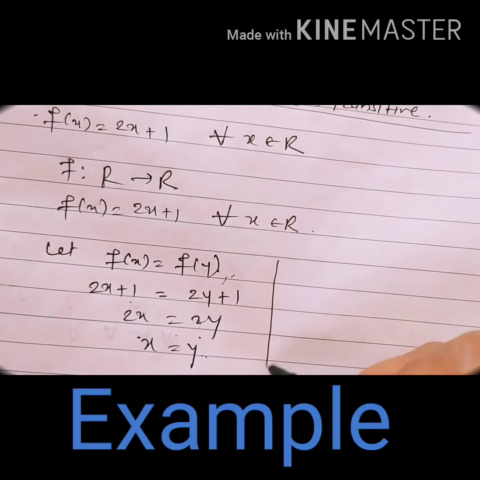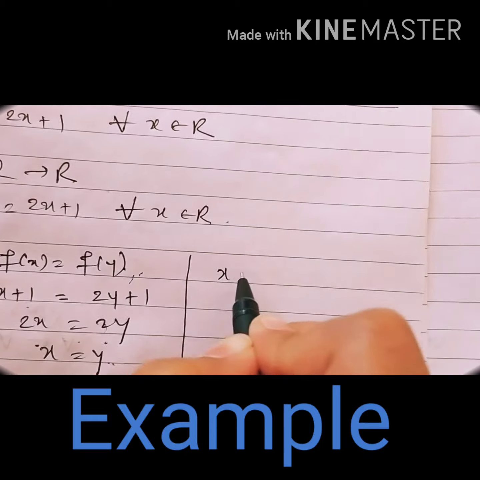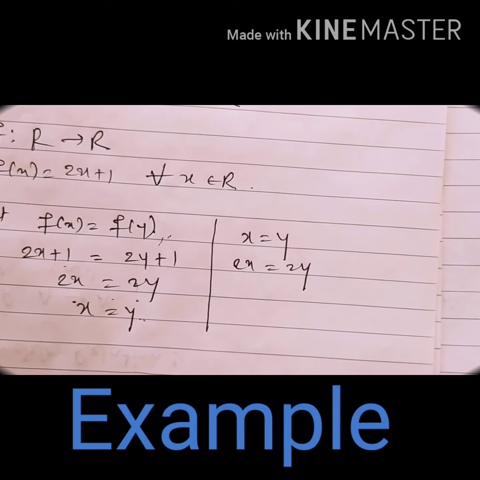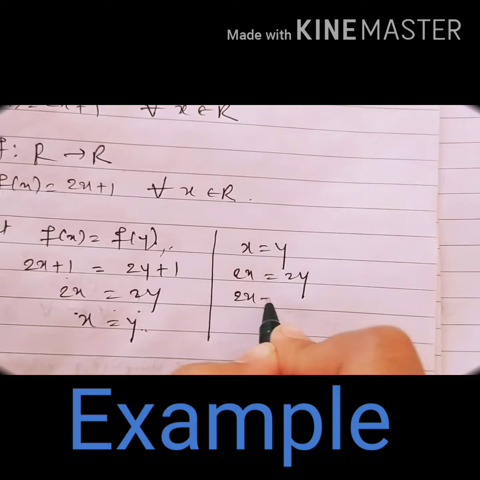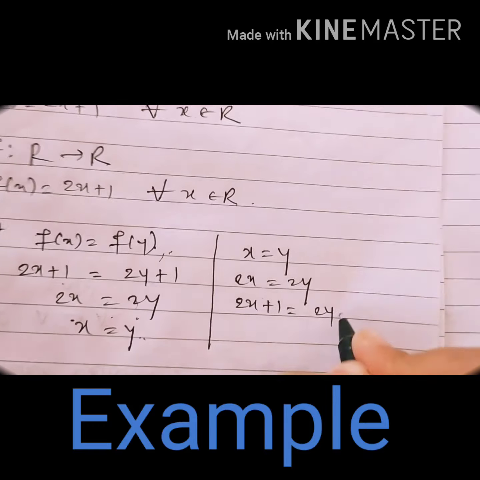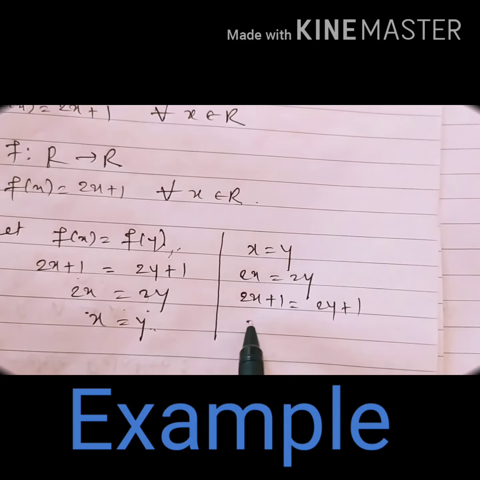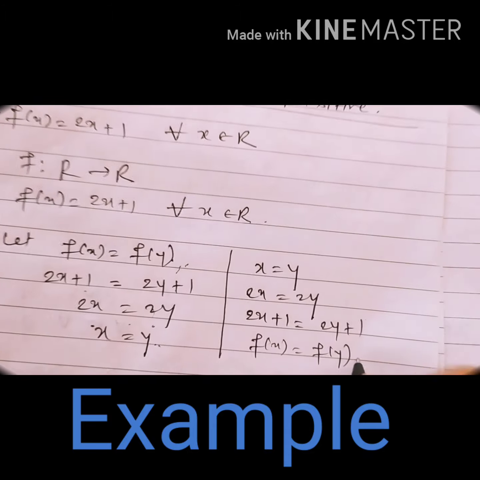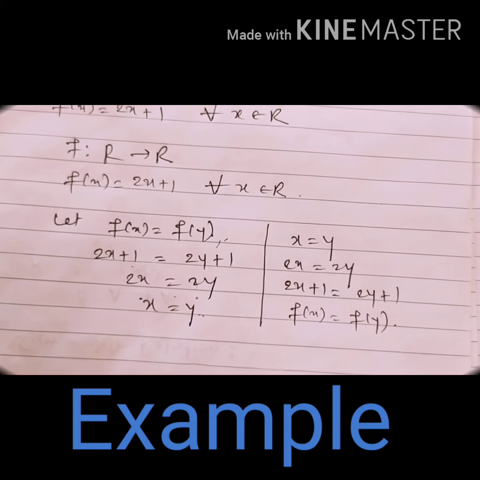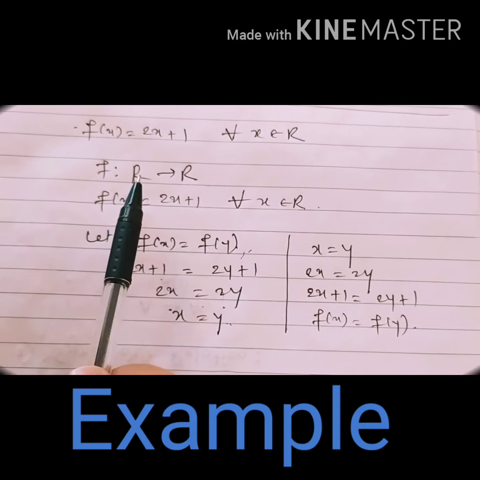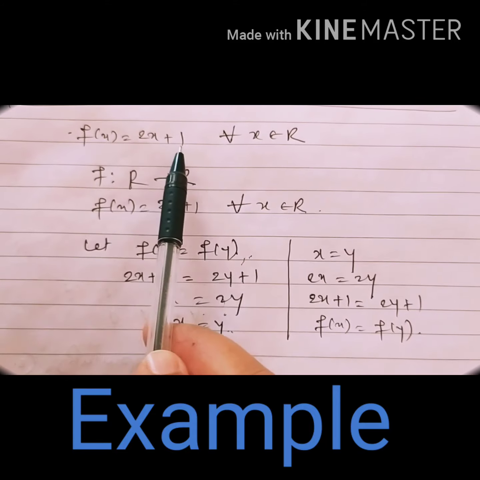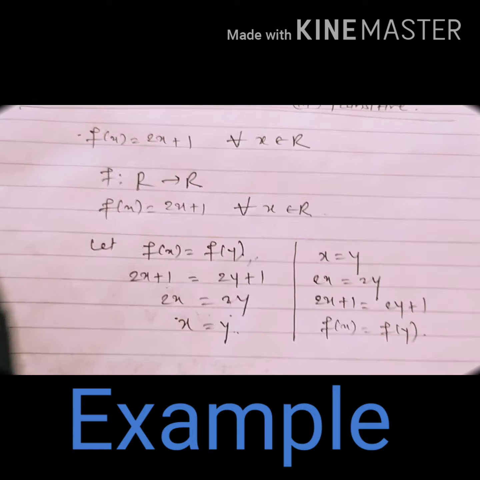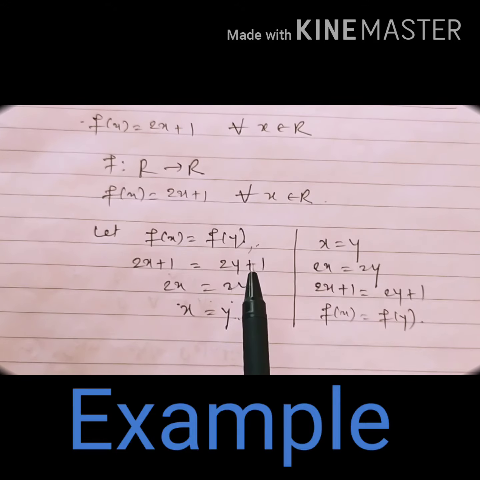Or you can take it the other way also, that if x equals y, then 2x equals 2y. We can add 1 on both the sides: 2x + 1 equals 2y + 1. And what is 2x + 1? It is a function in x. And what is 2y + 1? It is a function in y. Okay. So the given function f(x) = 2x + 1 for all x belonging to R is a one-one function, that is an injective function.